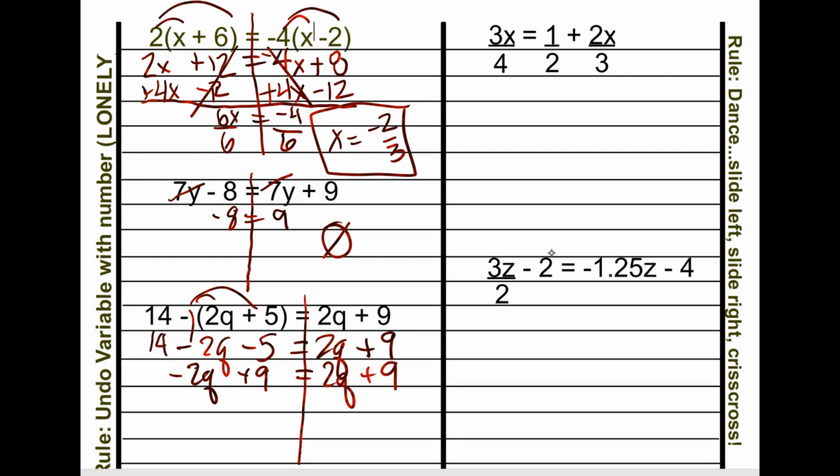Now I can say math competent people know that 2q and negative 2q are not the same, so you can't cancel them out. And please don't put all real numbers. This is not the same. So we must subtract 2q from both sides, and then we subtract 9 from both sides, and we end up,